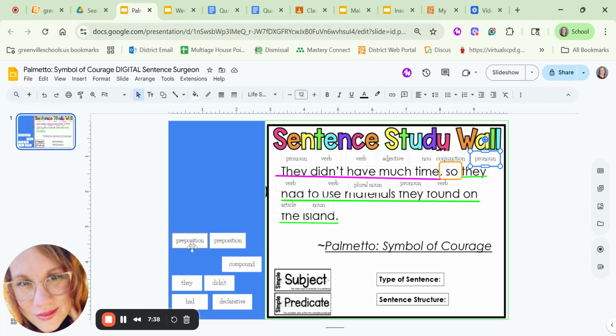The other two remaining words are prepositions, which show the positioning. So we're going to put preposition over the word to. I'll scoot down verb because you know that's a verb by now. And then on is also a preposition.